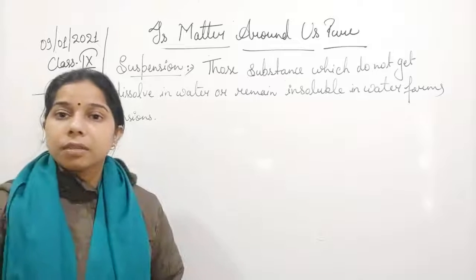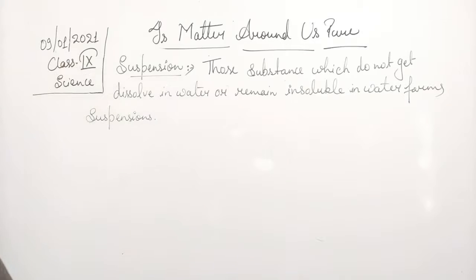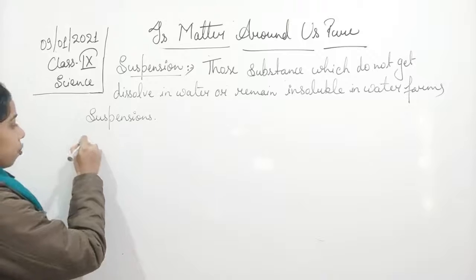Okay, it forms suspension. Now, suspension is a heterogeneous mixture.